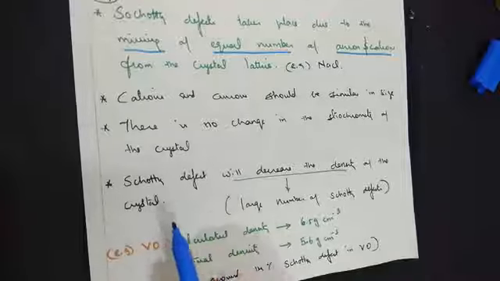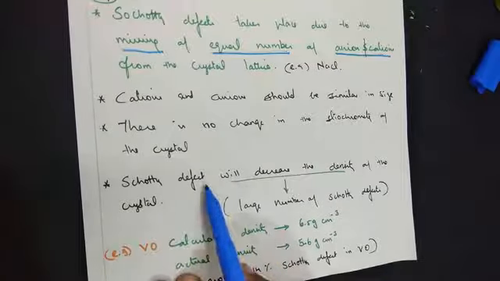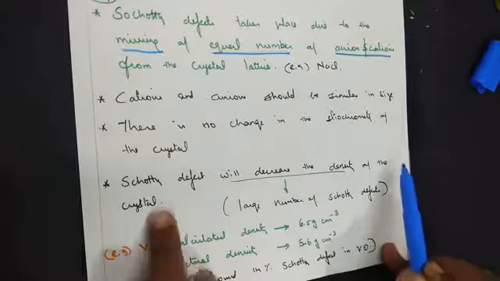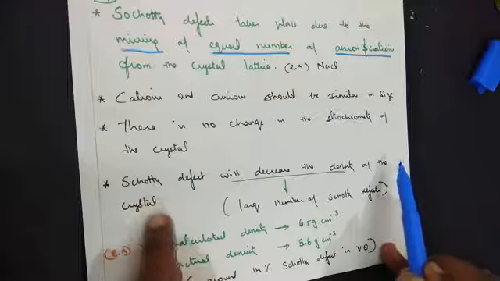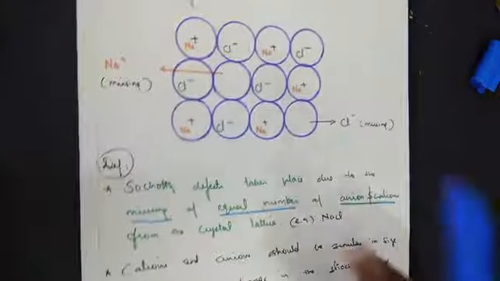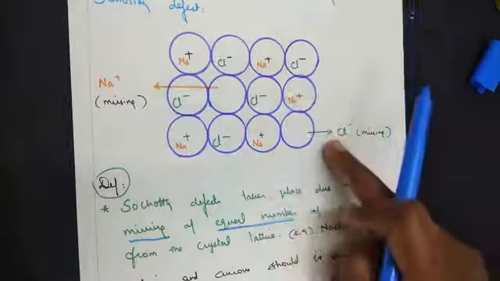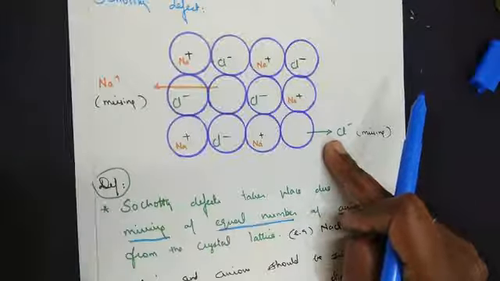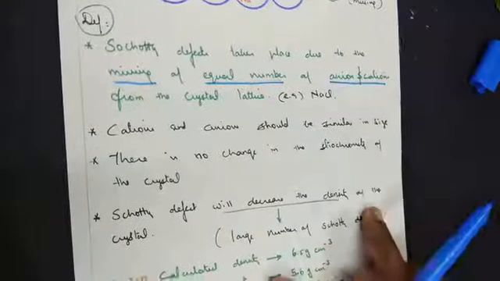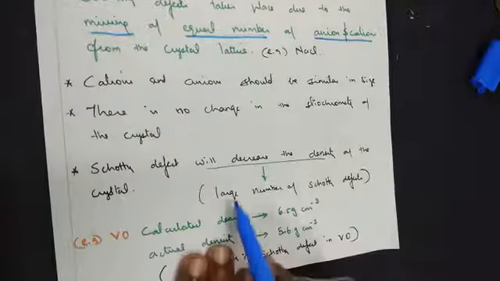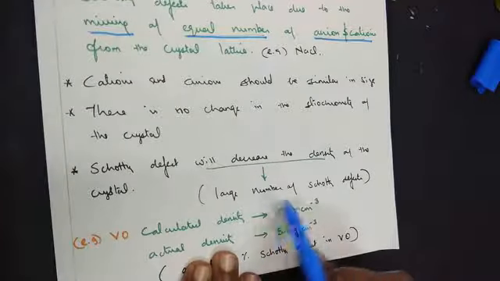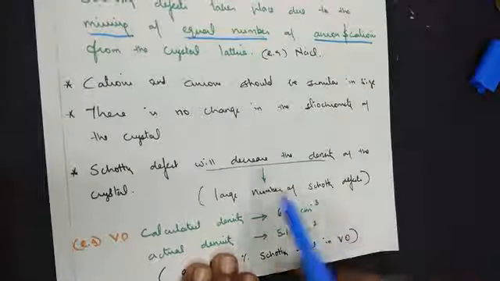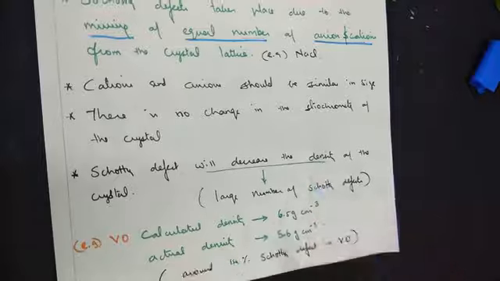And the last important point, Schottky defect will decrease the density of the crystal. Now why do we say it will decrease the density of the crystal? If one positive ion is missing, one negative ion will be missing. If 2 positive ions, 2 negative ions. As a result, the mass of the crystal will decrease. And that's the point we have written. Large number of Schottky defects decreases the density of the crystal.